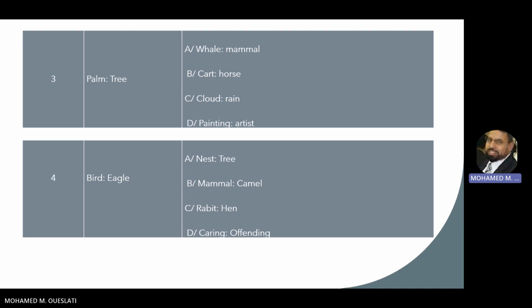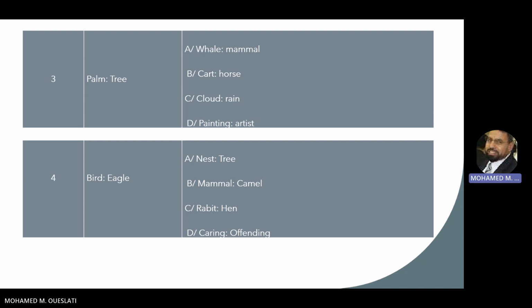So that's the answer. If we move to 4, we have bird, eagle. So eagle is a bird, right? And we talk about camel is a mammal. So the right answer here is B.